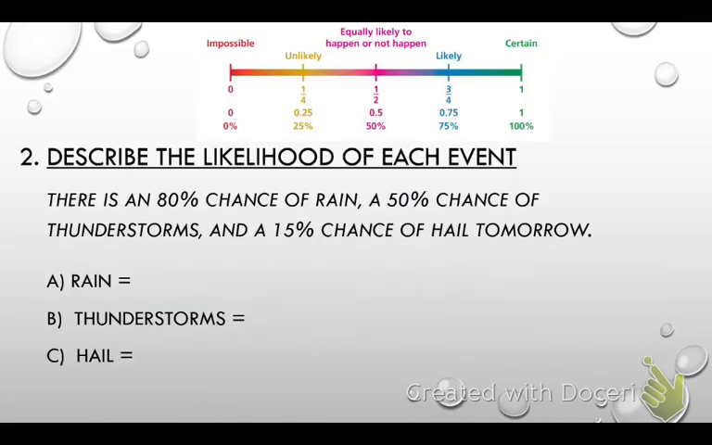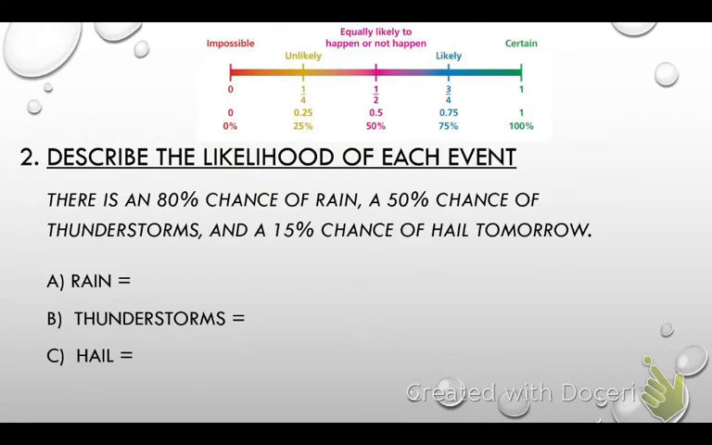So here's the thing for section number 2. It says describe the likelihood of each event. So anytime you see those words likelihood, you're going to use these words that you see at the top of our graph to explain it. So it says that there's an 80% chance of rain, 50% chance of thunderstorms, and a 15% chance of hail tomorrow. Okay, so guys, what was the likelihood that it could rain?